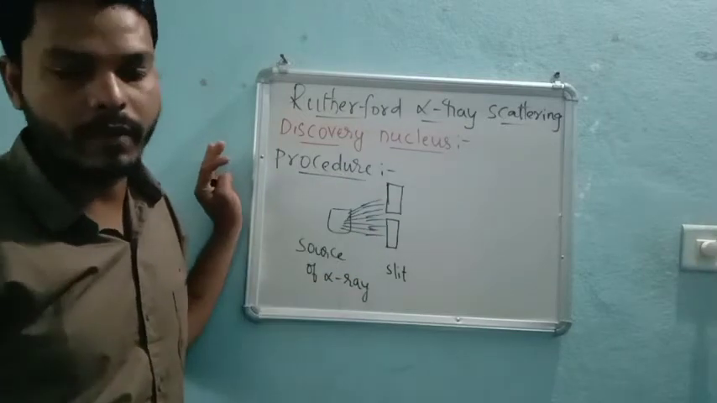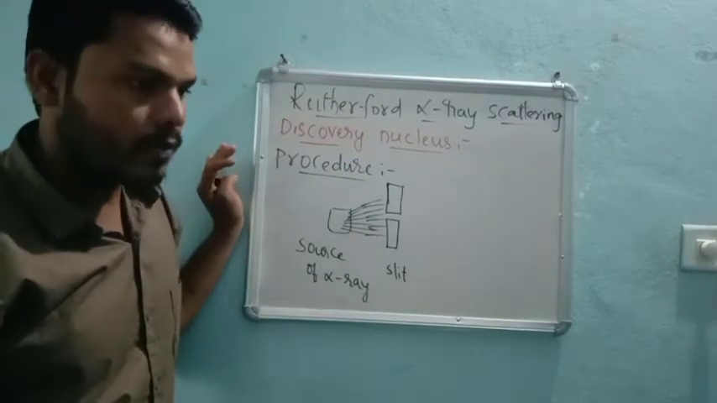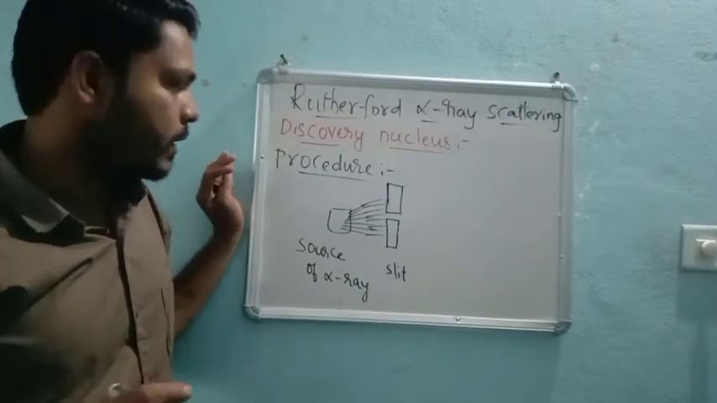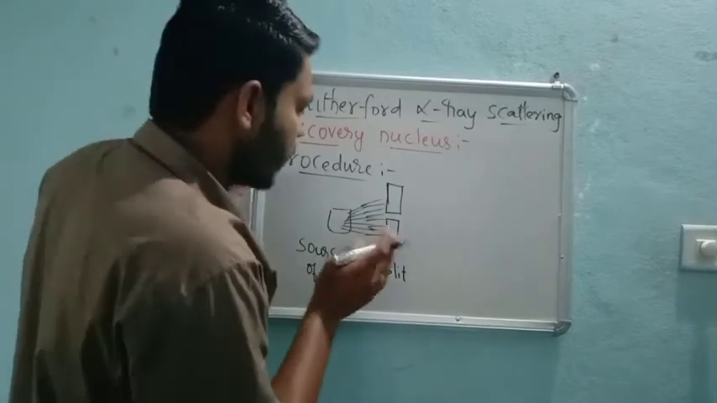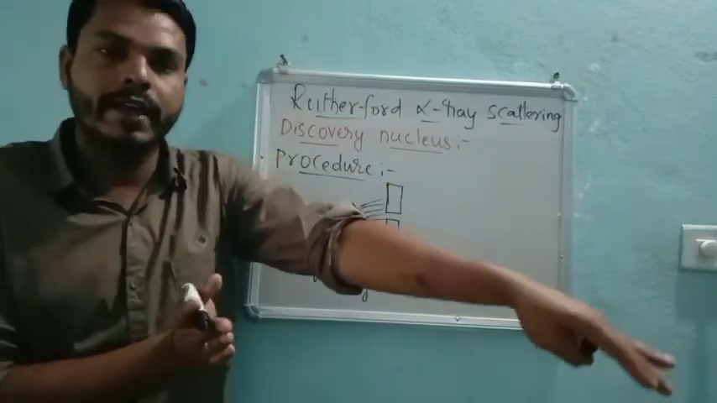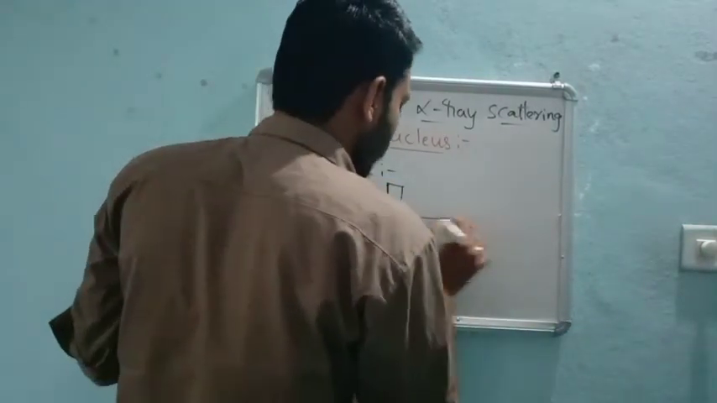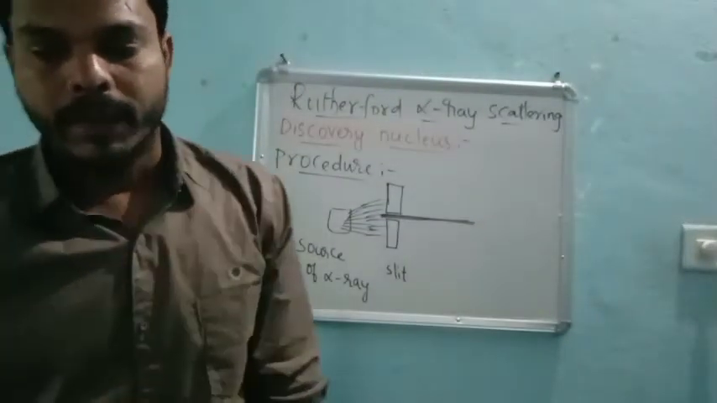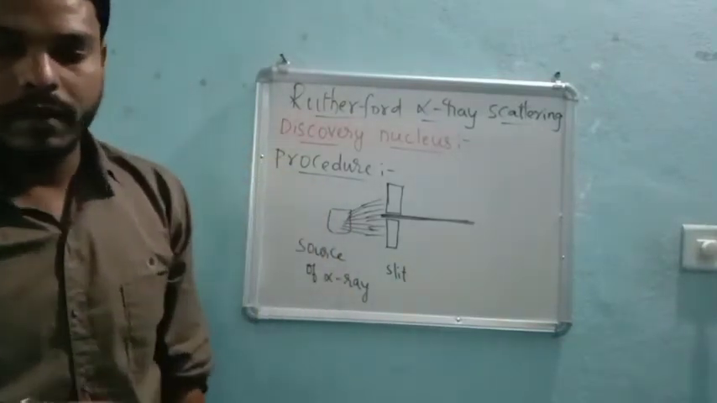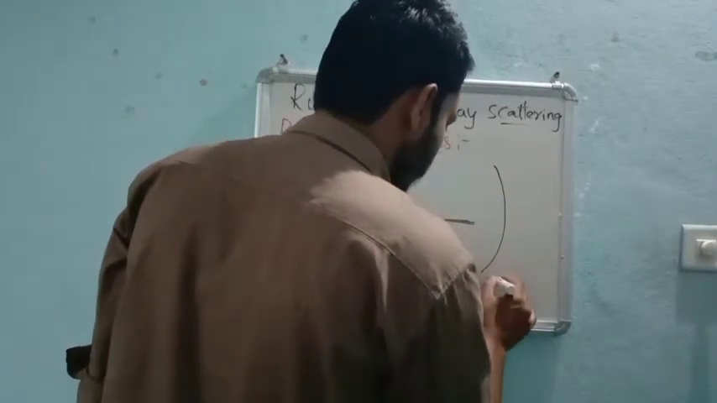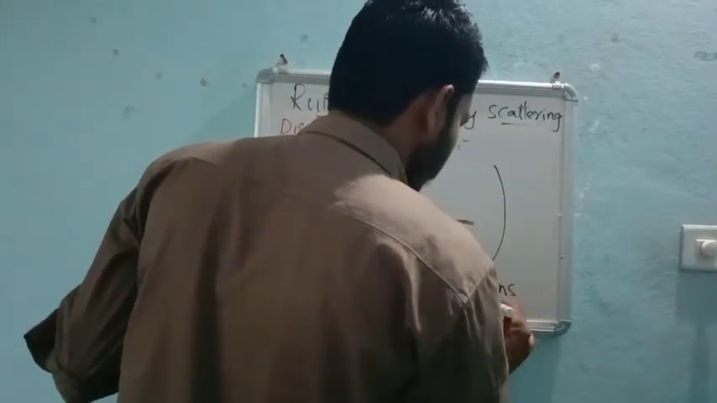Plane polarized light, one may say. So this slit will make the beam travel in a single direction like this, and there is a gold foil surrounded by a ZnS screen. So this is the ZnS screen. What is this ZnS screen? I will explain.